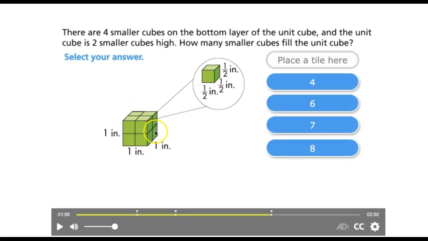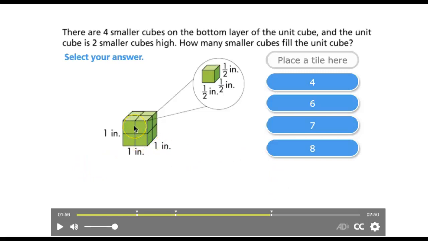Based on the picture that I have, to make it a unit, you need to have 1 by 1 by 1. That's why it's a unit, right? Per unit is always 1. So to make it 1 by 1 by 1, we need to fill it in with 1/2 by 1/2 by 1/2. And based on this picture, how many smaller cubes fill it in here? Anybody? Ada? 8. There are 8.